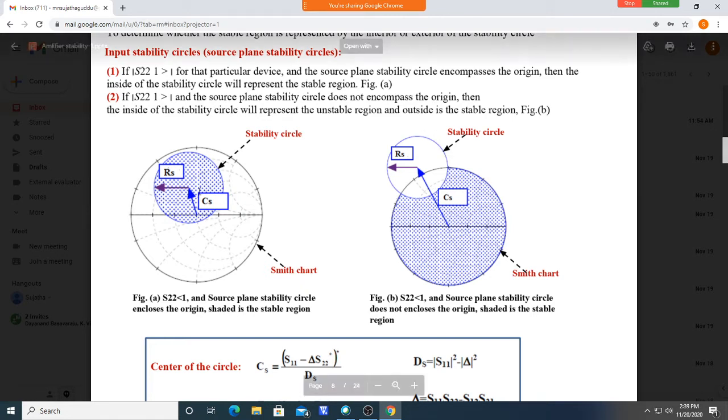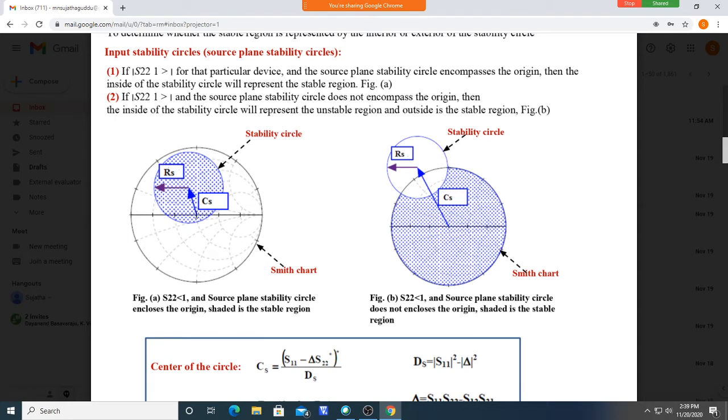It may come like this or it may be like this. For some values of the S parameter, the stability circle is like this. It is not enclosing the center of the Smith chart. But here, it is enclosing the center of the Smith chart.